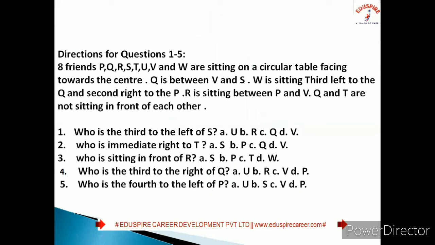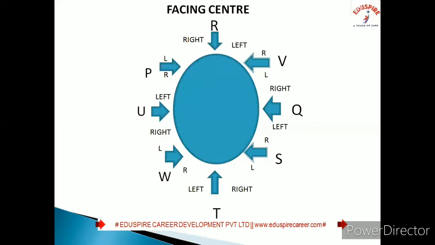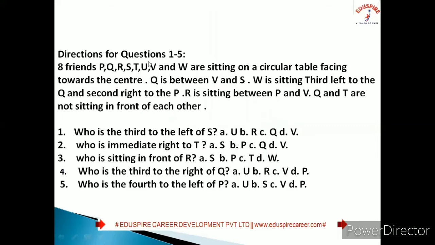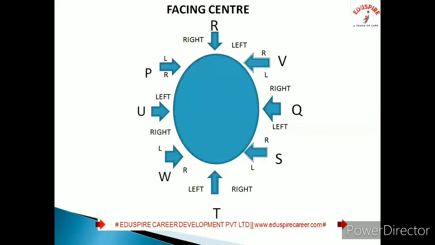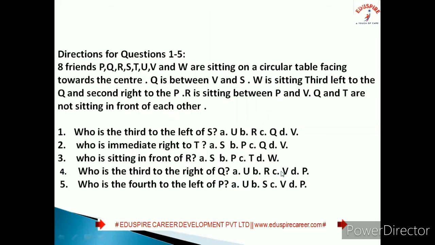Who is third to the right of Q? First right, second right, third right is P. So P is third to the right of Q. Who is fourth to the left of P? First left, second left, third left, fourth left is S. So S will be my answer. Hope you have understood this.